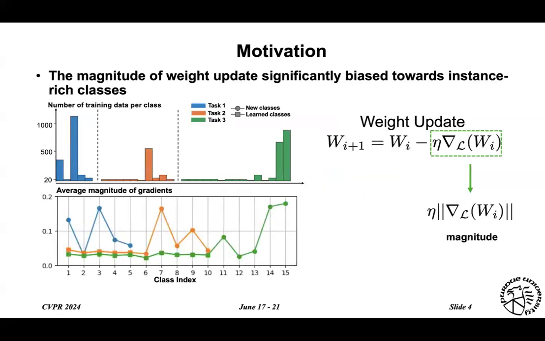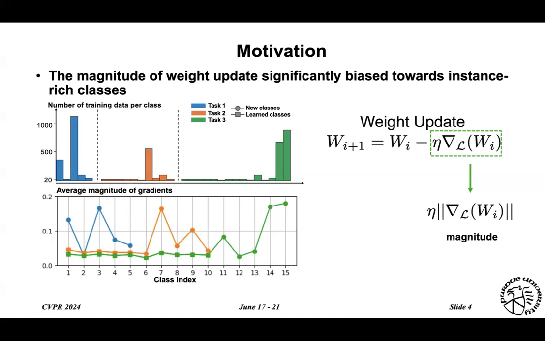In this work, we look into this issue from the perspective of gradient update. Our method is motivated by the observation that the magnitude of the weight update is significantly biased towards instance-rich classes. So here we have the equation for weight update for each iteration i and learning rate eta.